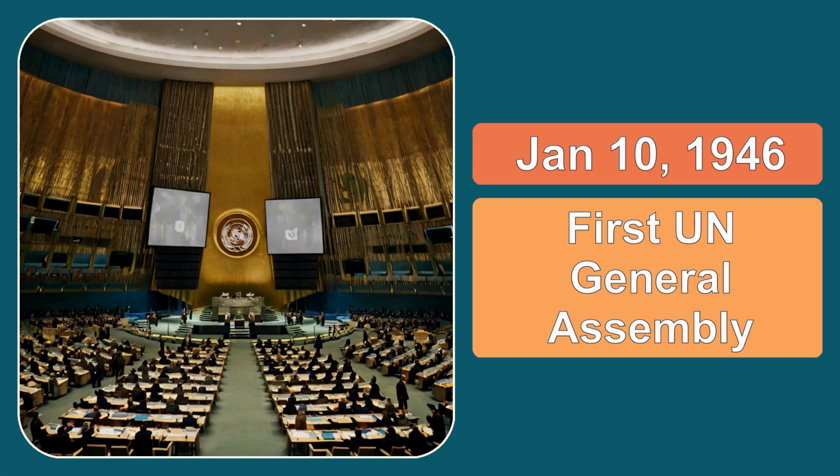Number 4. On January 10, 1946, the first meeting of the United Nations General Assembly was held in London. After World War II, many countries wanted a better way to maintain world peace. Representatives from many countries met for the first time as the United Nations General Assembly. They began working on ways to help countries cooperate and solve problems together.